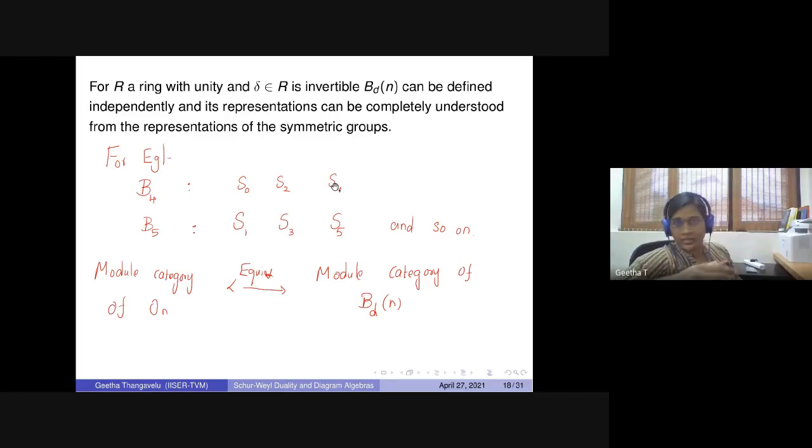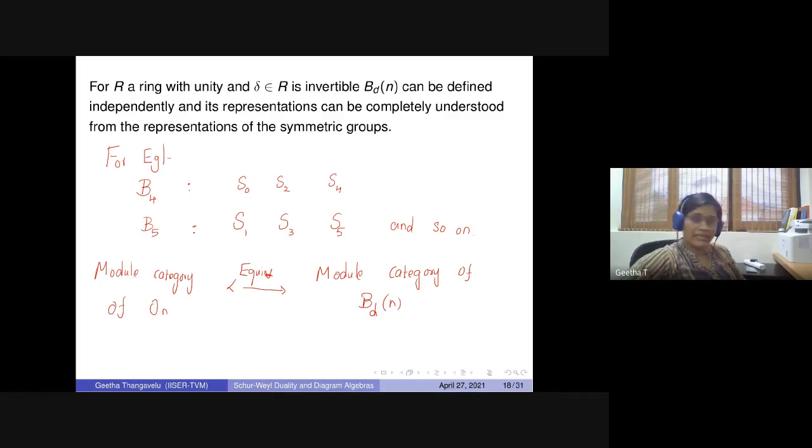And similarly, with 2 horizontal edges, all of these together will give the entire Brouwer picture. Similarly for B5, whenever it is odd, the odd symmetric groups will come. Whenever it is even, the even symmetric groups will come.